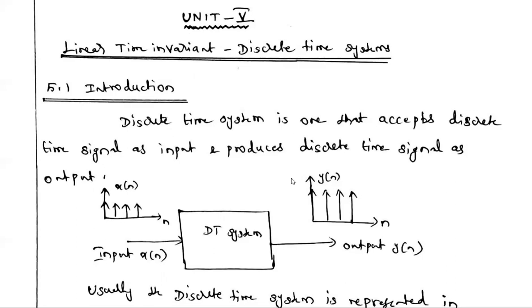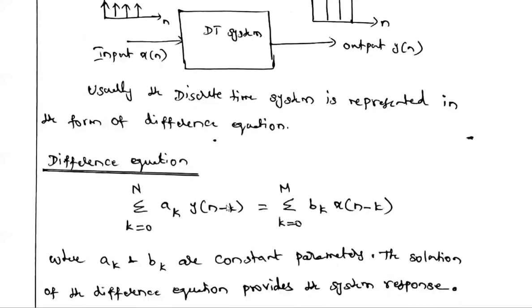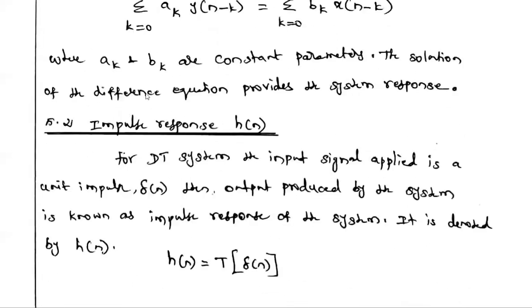Before analysis of this system, you should know some of the important terms used in the discrete system. We already studied these topics in the third unit for continuous time system. One is impulse response, and then transfer function and frequency response. These names are already familiar to you from the third unit. Impulse response h of t is the impulse response of continuous time system.